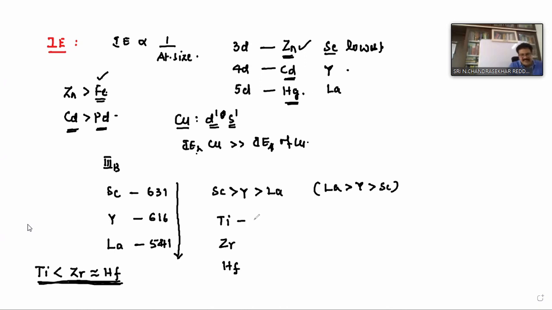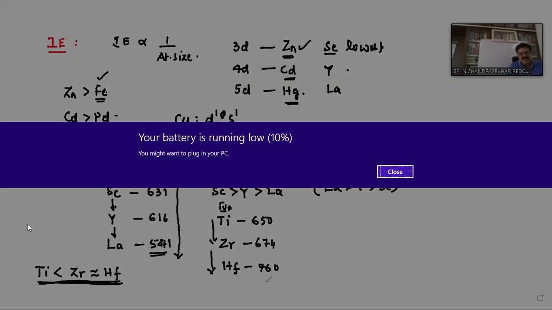Titanium's ionization energy is 650, then 674, and this is 760, according to the experimental values. For the 3B elements, scandium to yttrium to lanthanum, it was decreasing. But for the 4B group elements, going from titanium to zirconium to hafnium, it is increasing.